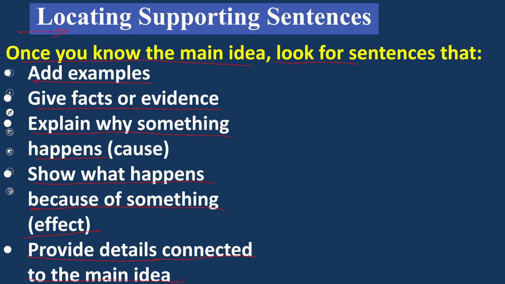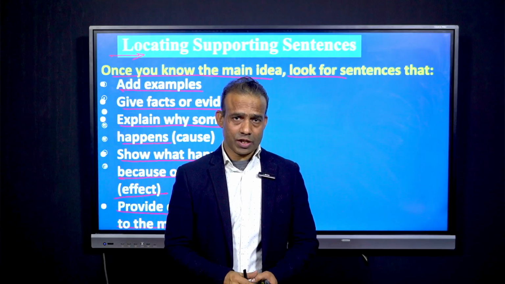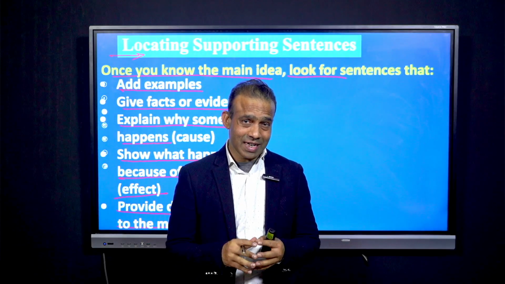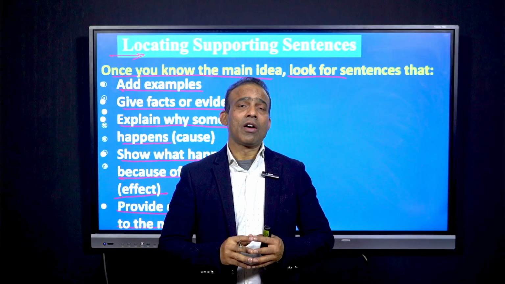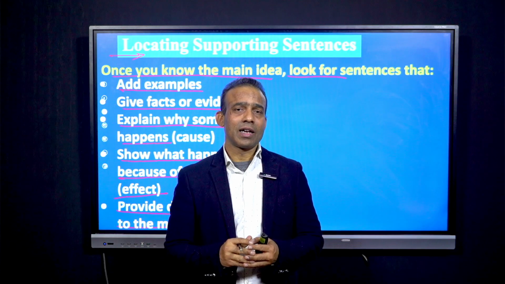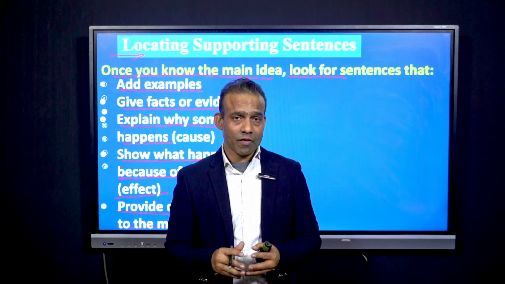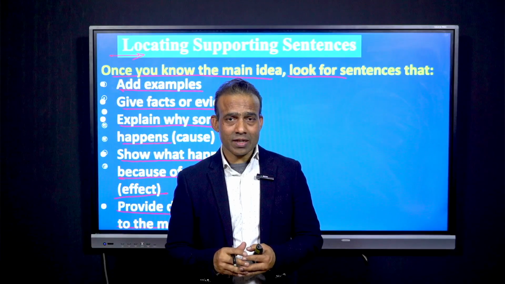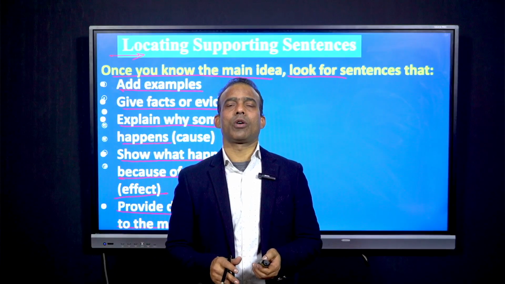Yes, all these things give us further details, further clue points about the main idea. In this way, we can locate the supporting sentences. Now, move to the next slide.